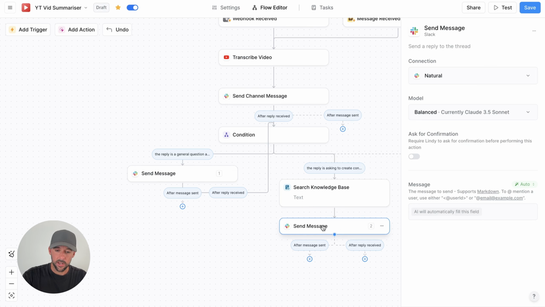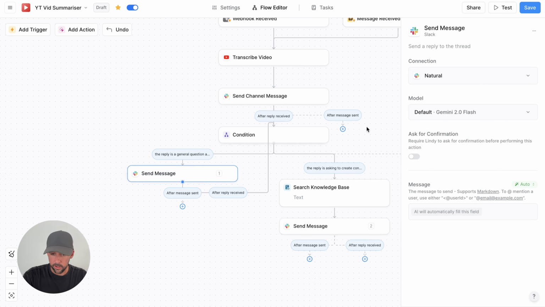So here we've got send message. All that we need to do is leave it as AI will automatically fill this field because it knows what it needs to do. And we've just given it some context so that it can craft a LinkedIn or newsletter article in my style, in my tone. One thing to note here though, really important one, change the model at this point to Claude 3.5 Sonnet, because if you're ever trying to do content production, it's just by far the best model still. It's a little bit more pricey than Gemini 2.0 Flash, but we're only using it for this node if we do want to create content.